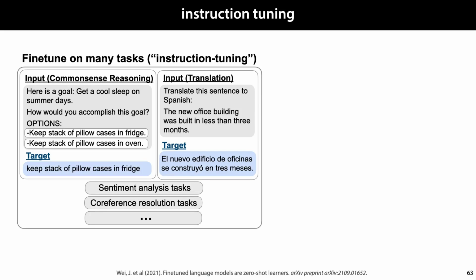The approach was simple. The authors collected various labeled datasets for natural language processing and translated them to instructions and their correct continuation. For example, a set of paired sentences in English and Spanish could be translated to the prompt, translate this sentence to Spanish, followed by the sentence in English, and then the correct Spanish sentence. For each task, there are myriad ways to convert it to a natural language instruction and answer. The researchers used a simple template-based approach to have a few forms for each dataset. The idea was not to teach the model one specific form of instruction following, but to teach it to follow general instructions however they were phrased.